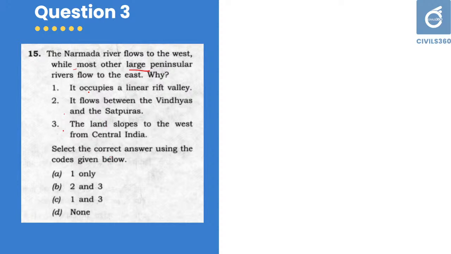Select the correct answer using the codes given below: 1 only, 2 and 3, 1 and 3, none. I will give you another 30 seconds.